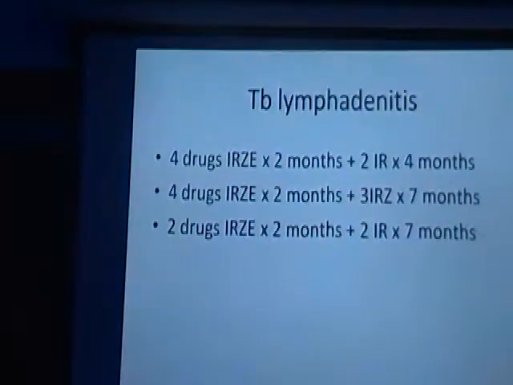If it's just tuberculous lymphadenitis and nothing else, no sputum involvement, the option is 1: four drugs for 2 months and then 2 drugs for 4 months. So it makes a course of only 6 months.